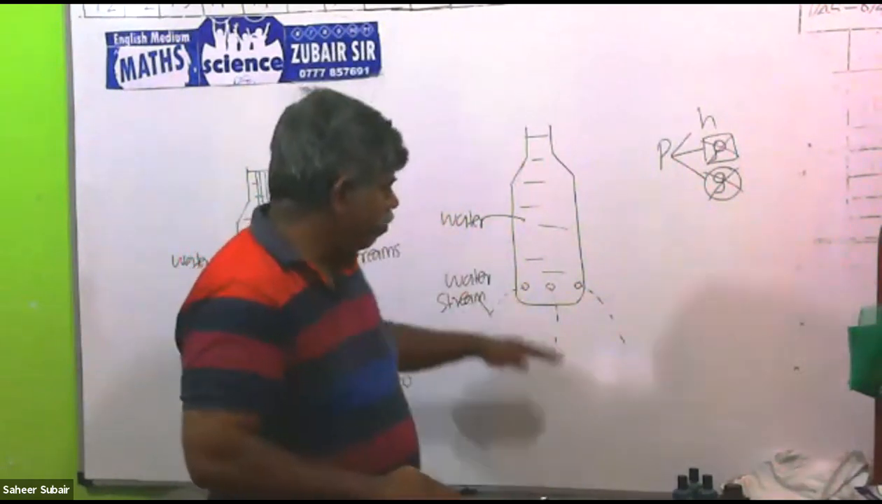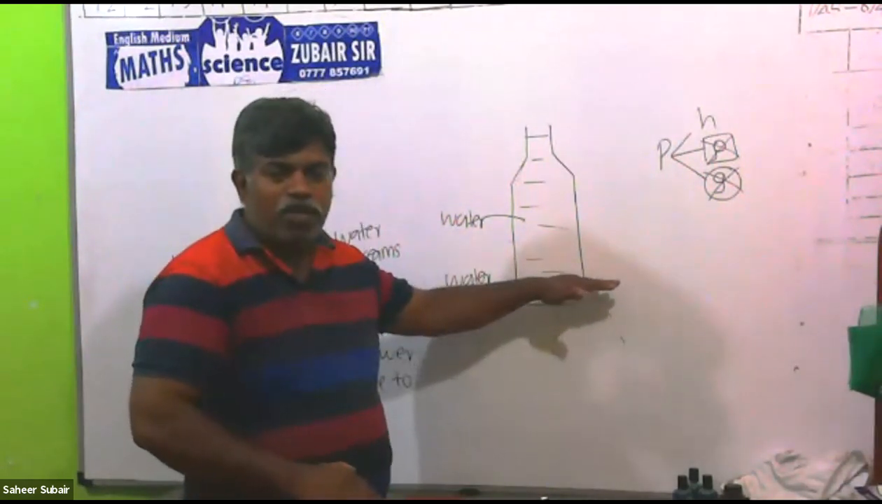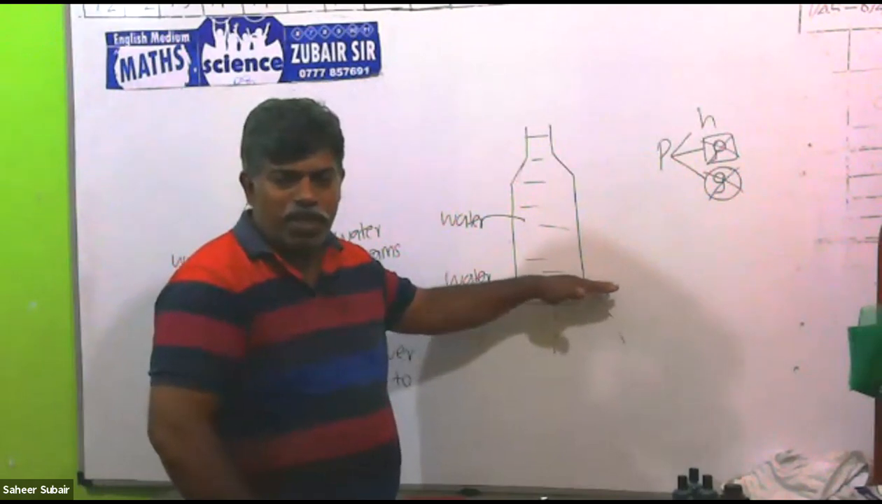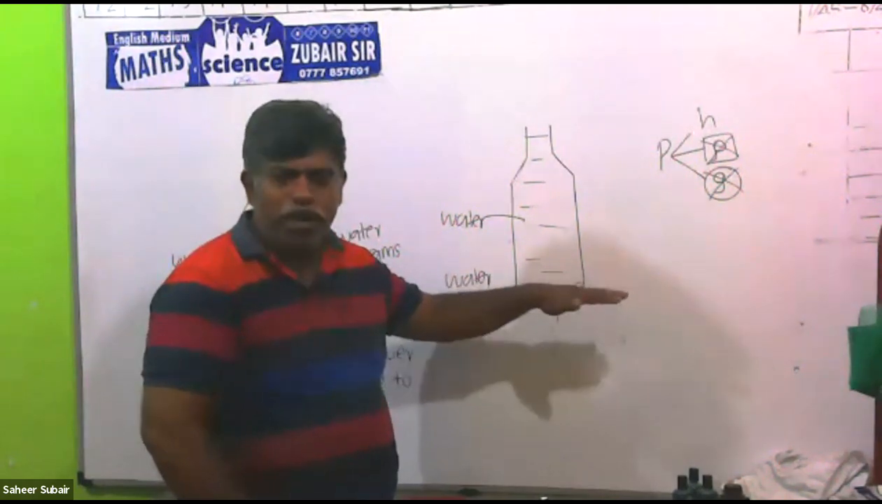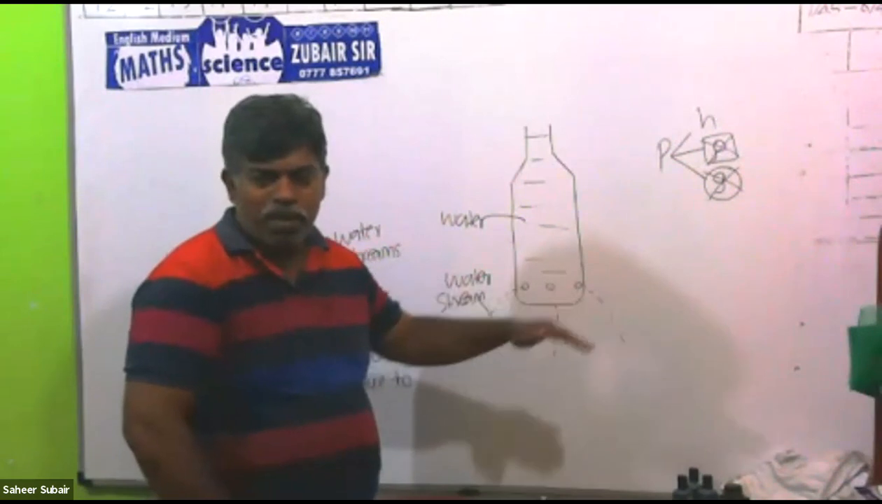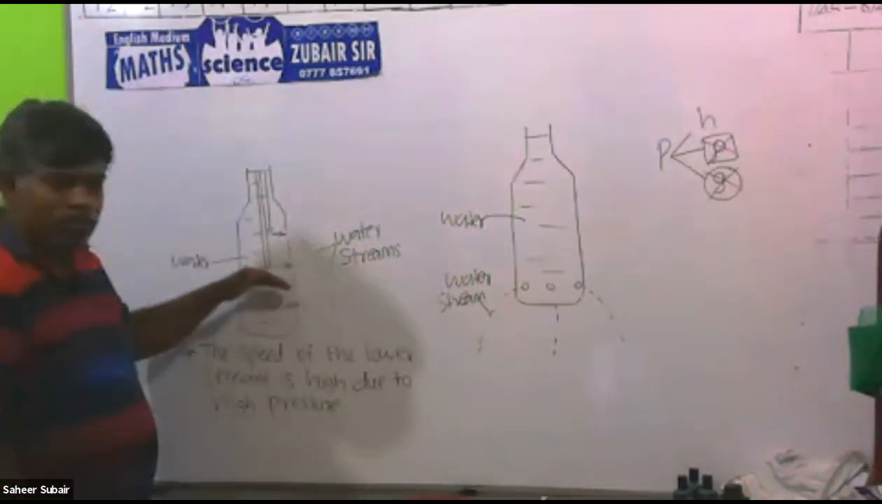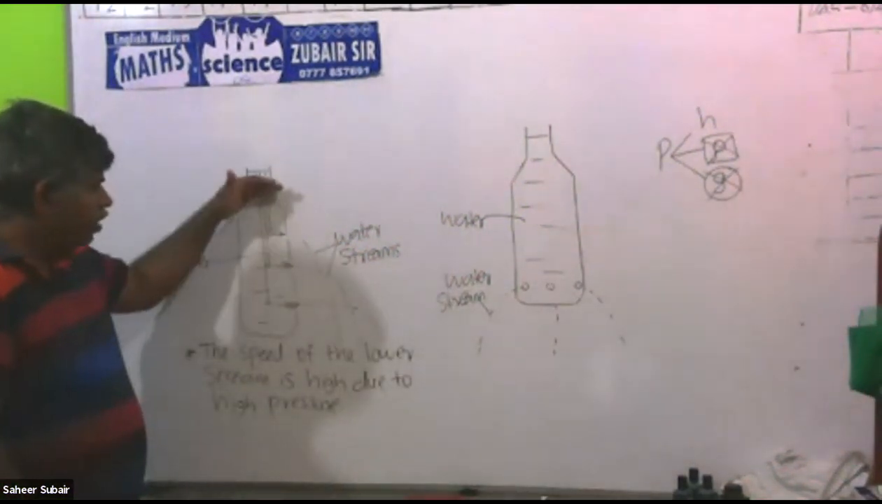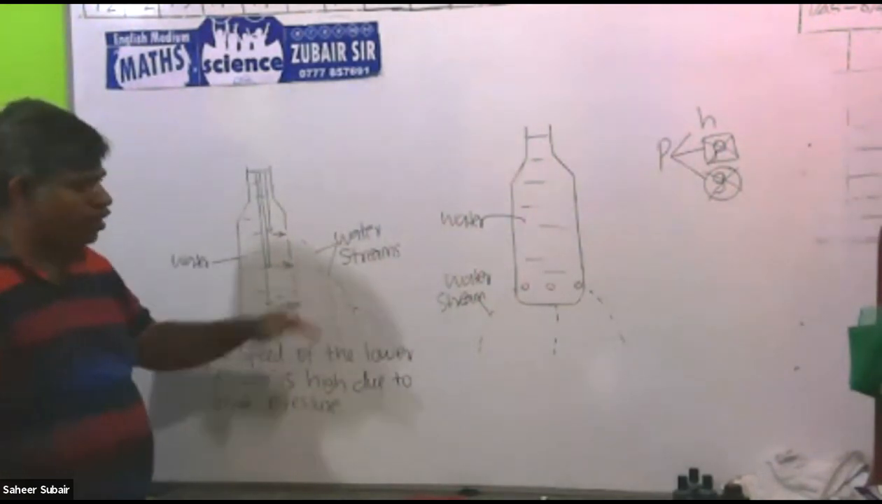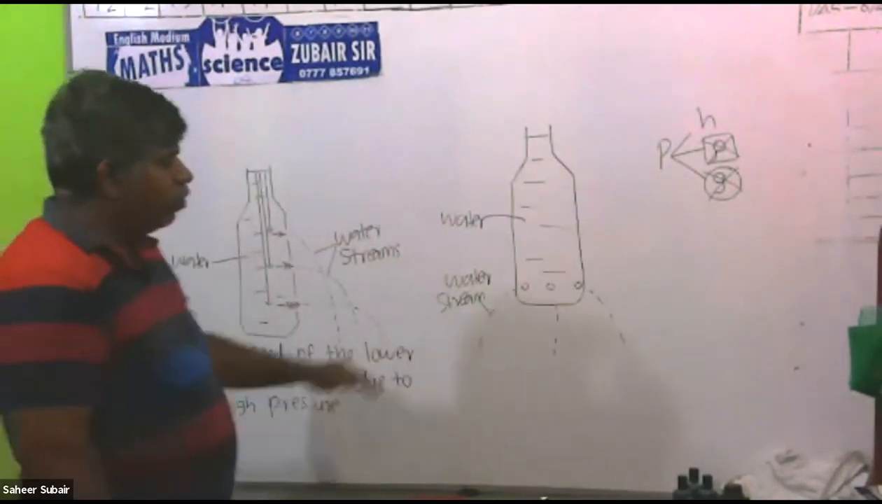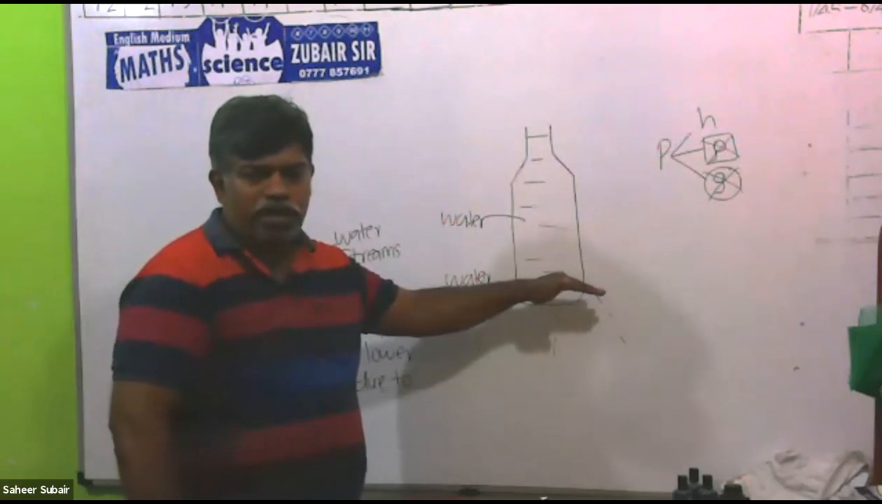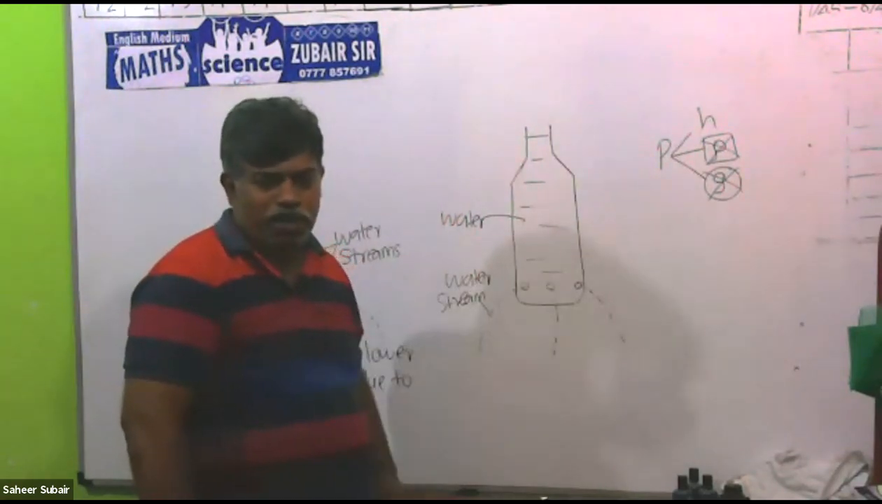So here depth is same. Because of that, no change in the pressure. That's why the water streams spread into the same level. Here depth is different. While changing the depth, the pressure increases. Here depth is same height, so no change in the pressure.